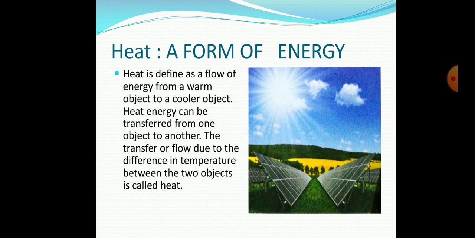And heat is a form of energy. So heat energy can be transferred from one object to another object. The transfer or the flow due to the difference in temperature between the two objects is called heat. So heat is always transferred from the hotter object to the cooler object.